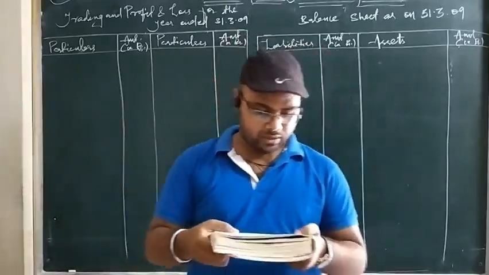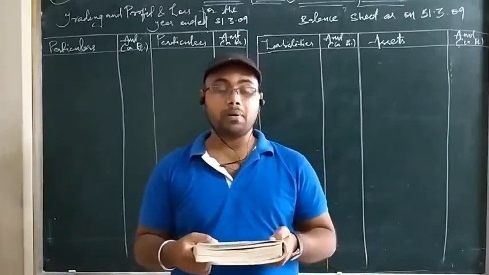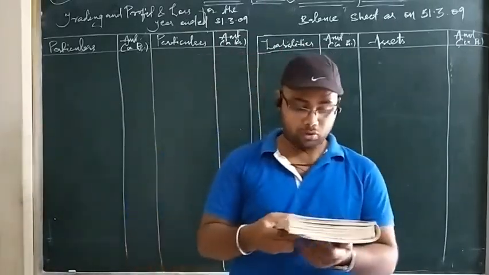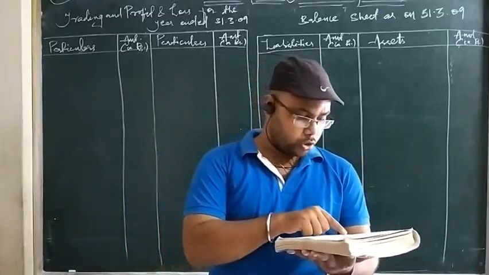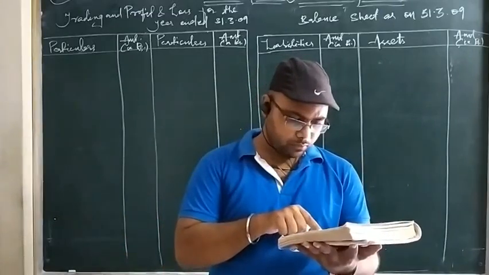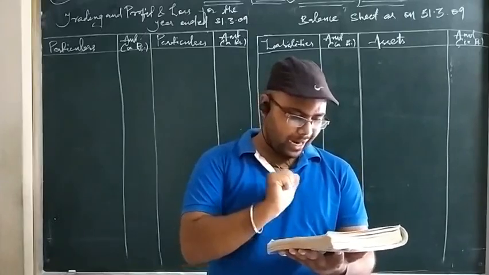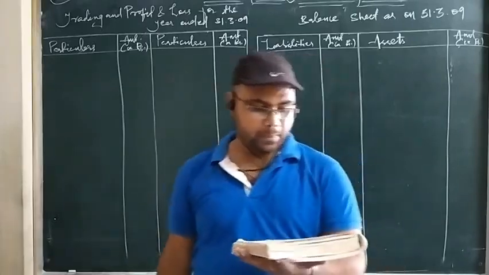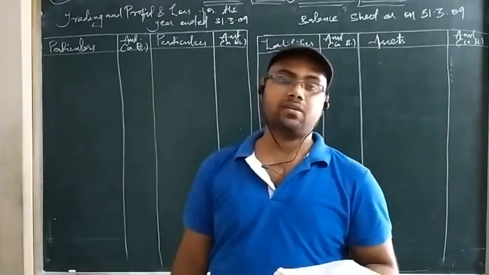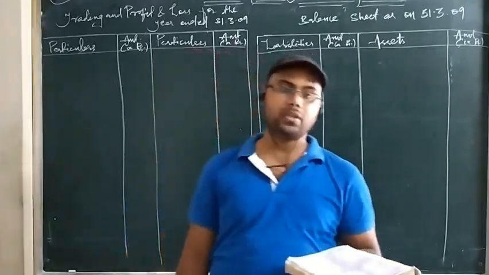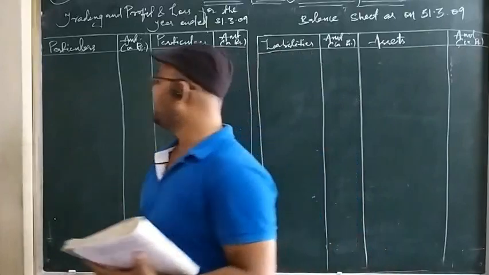We are seeing whether there is a return or not. Returns of purchases can also be called return outward. So I am checking whether it exists in the question or not. According to the question, there is no return outward. Okay, so we will go with the purchases. Purchases are direct expenses and are posted on the debit side of the trading account.